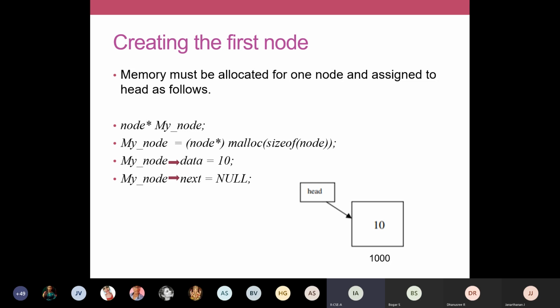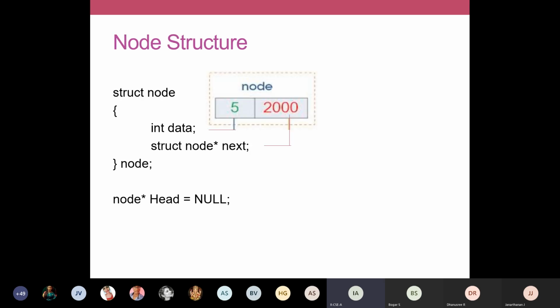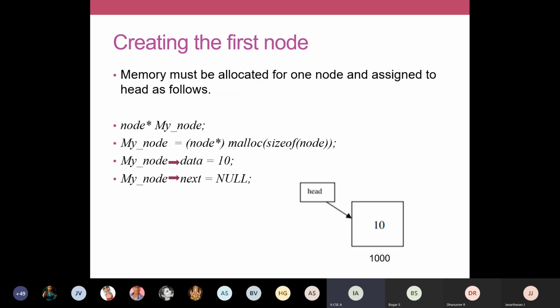So I've defined it here, node star my node. Node star my node. So we have created a new node here. Like in the previous slide, what we did was create node star head and define it as null. So we have created a header node with an empty list. And then next I'm going to create a new node. So node star, we have created a new node.